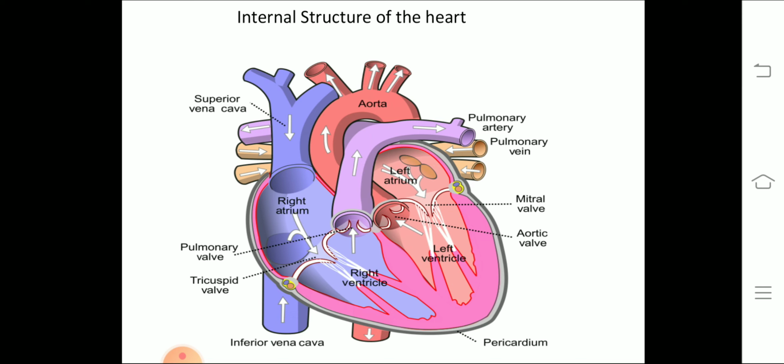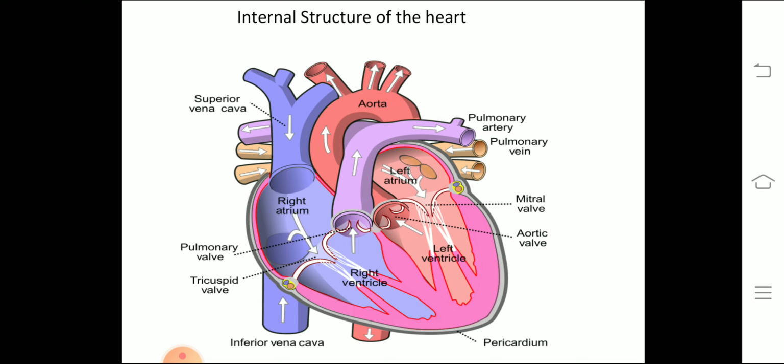Now vena cava: the inferior vena cava takes the blood from the lower part of the body and pours into right auricle, whereas superior vena cava brings the blood from the upper part of the body and pours it into right auricle. So the right side of the heart consists of impure blood.